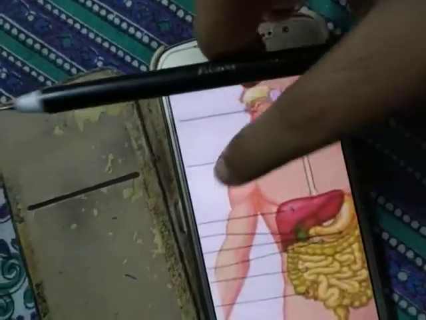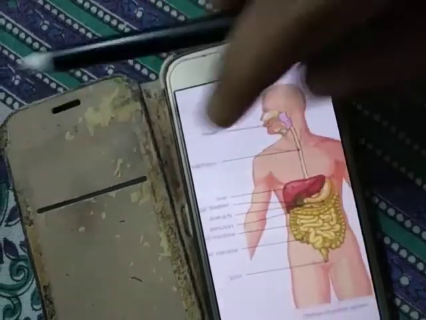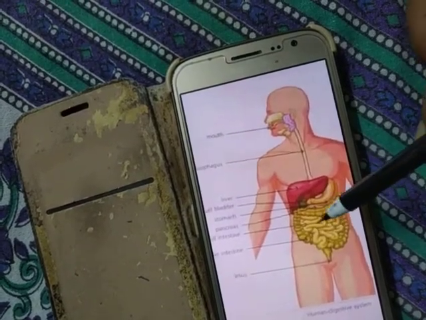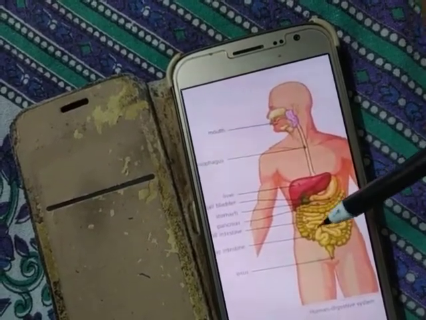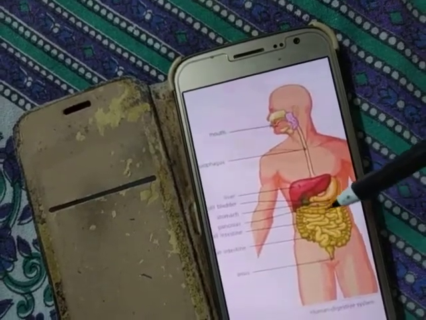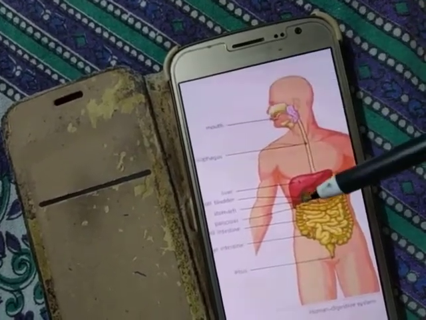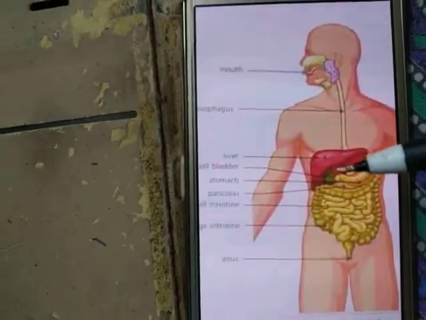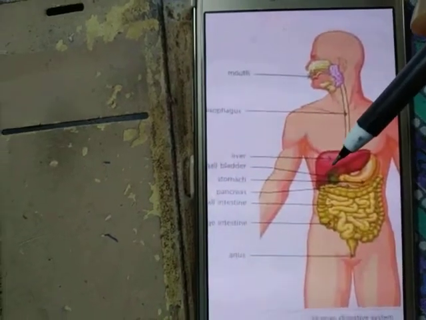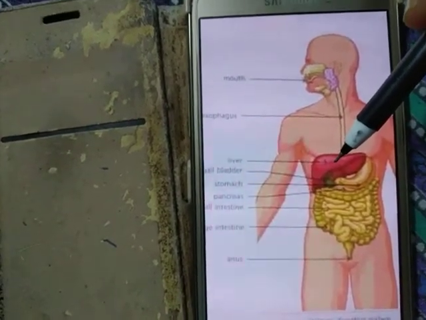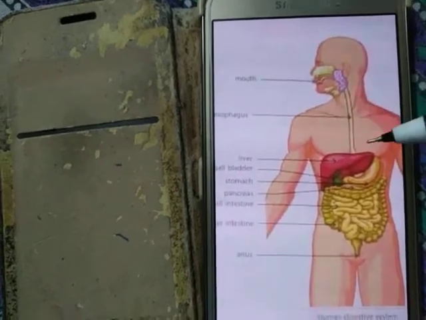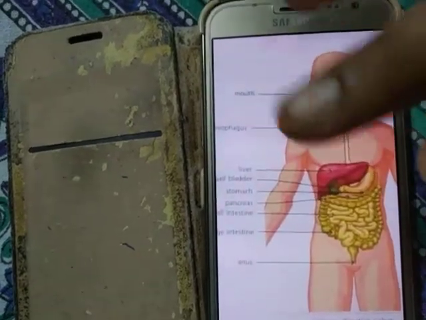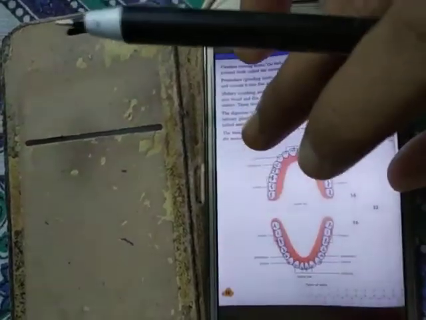Then this is the stomach. Then in the middle part, the highly coiled structure is the small intestine, and on the outer side is the large intestine, and it ends in the rectum or the anus. So these are the parts of the alimentary canal or digestive system. This red colored structure is the liver. It is a digestive gland which is associated with the alimentary canal. Up to this we have already discussed. Today we will start from the esophagus.